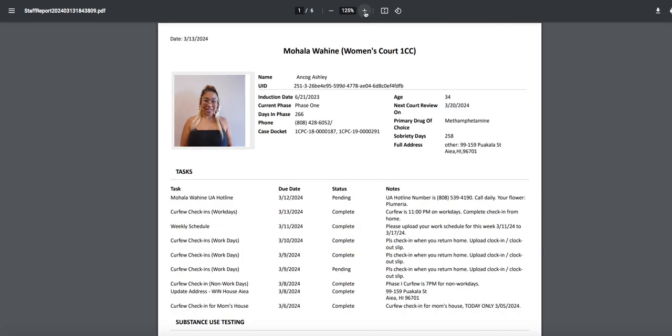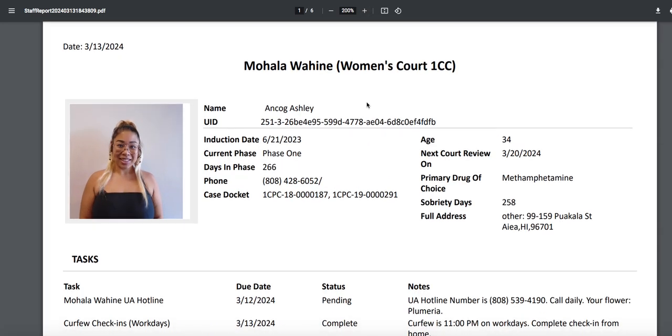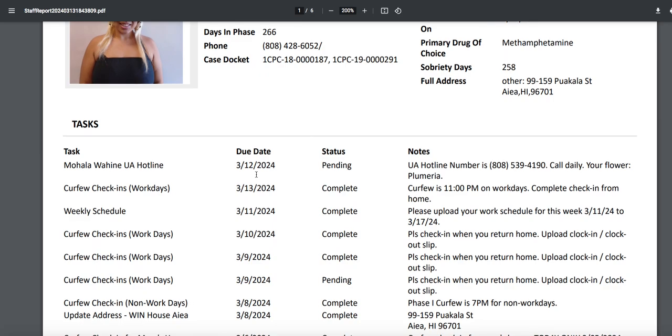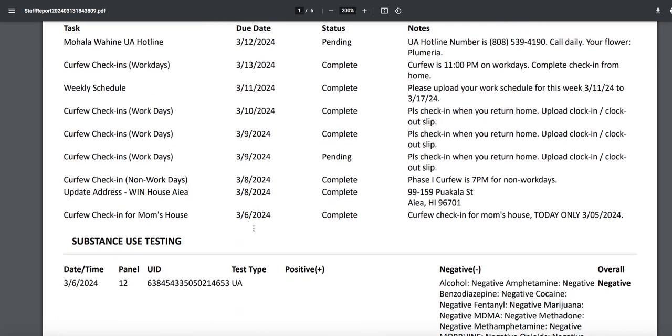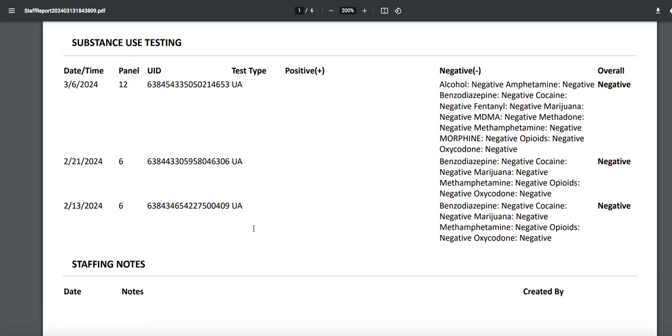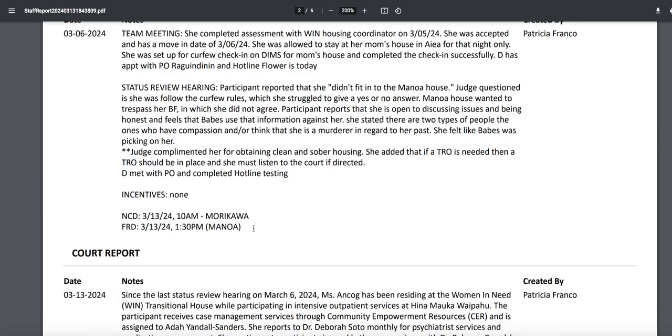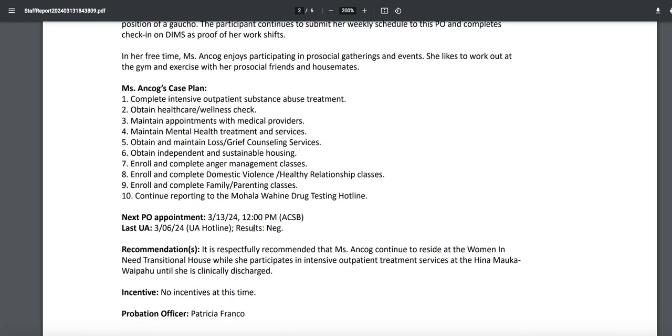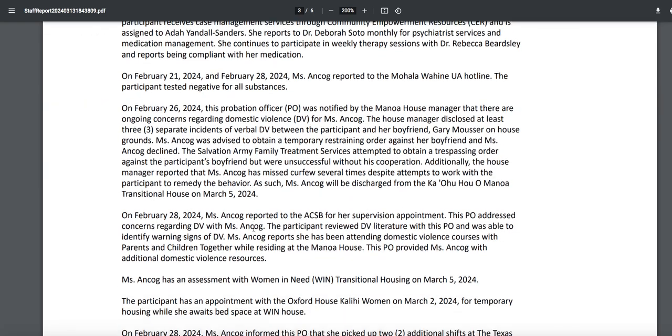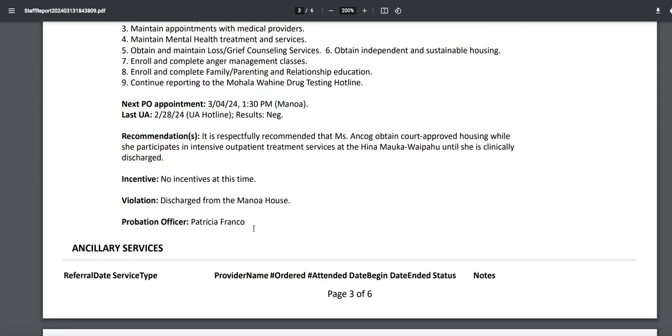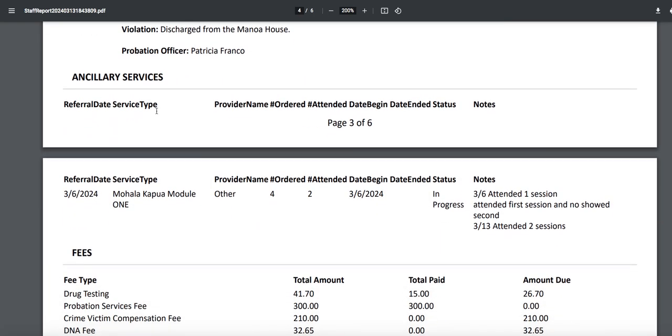Okay, I'm going to blow this up a little bit. Let's look at what we have. So there's all the tasks that have been assigned to her: substance testing, staffing notes, court report, notes, more notes. Here's those ancillary services, okay?